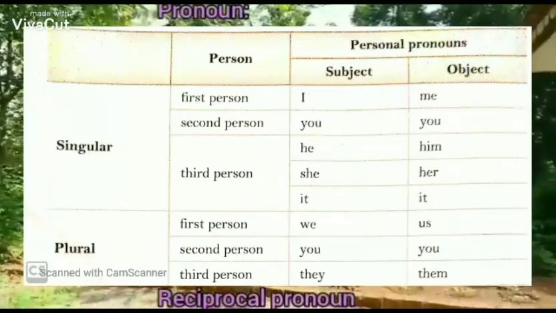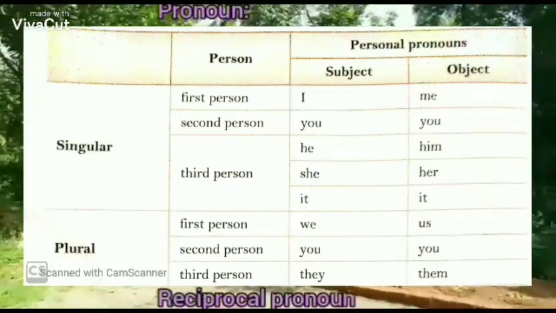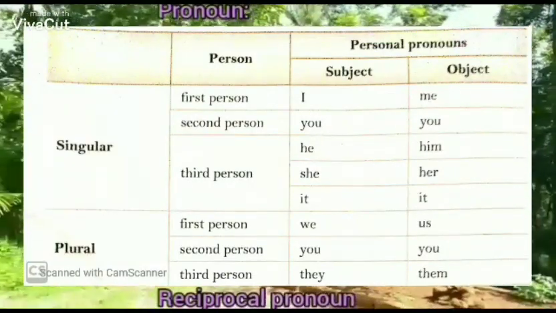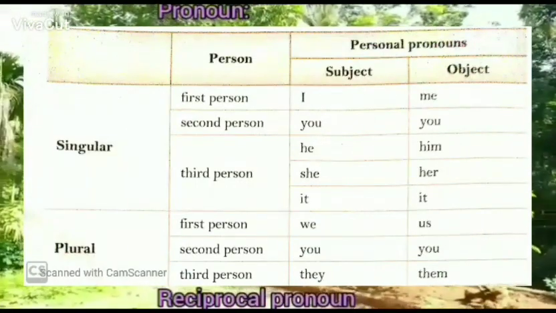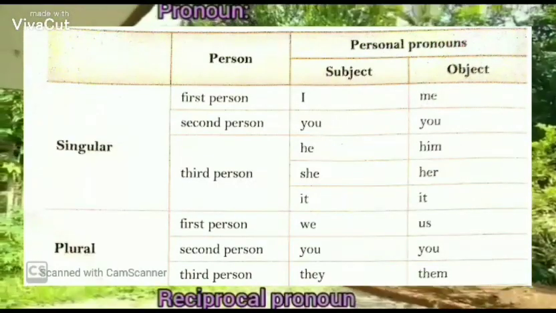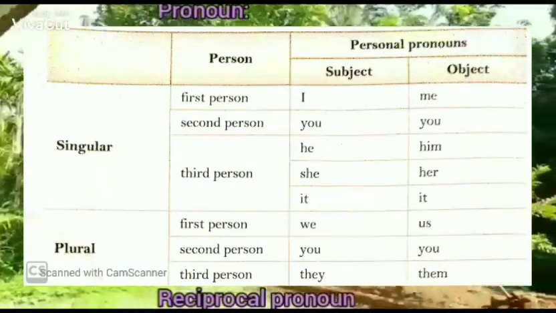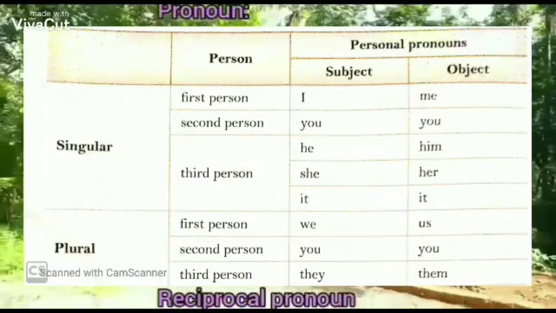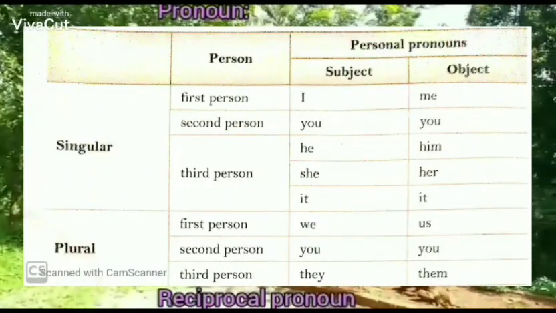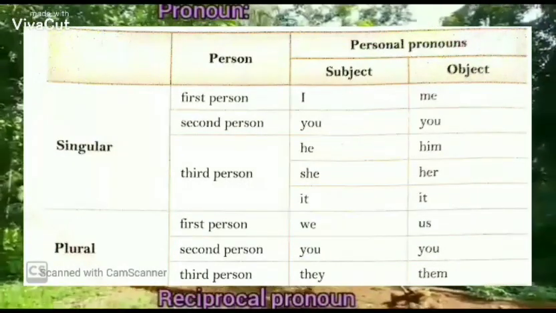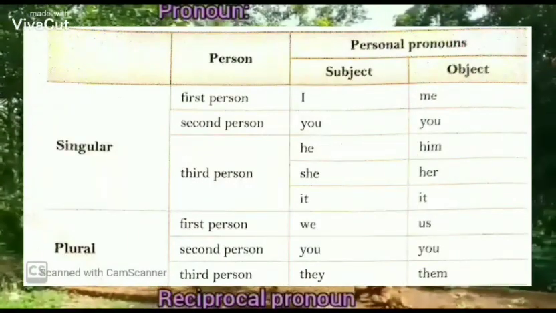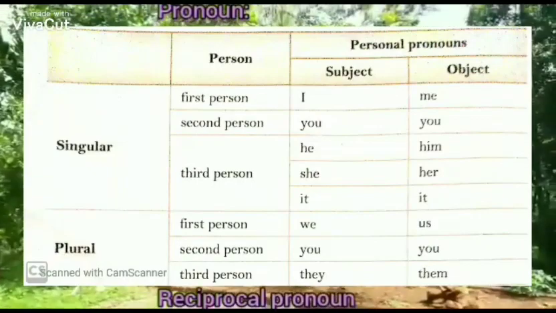And second person singular is you and their plural is you itself. Okay. And third person. The third person is mentioned according to the gender also. If it is a male person, we will use he. If it is a female person, we will use she. And if it is a non-living thing or an animal, we will use it. And they have only one plural form, that is called they.